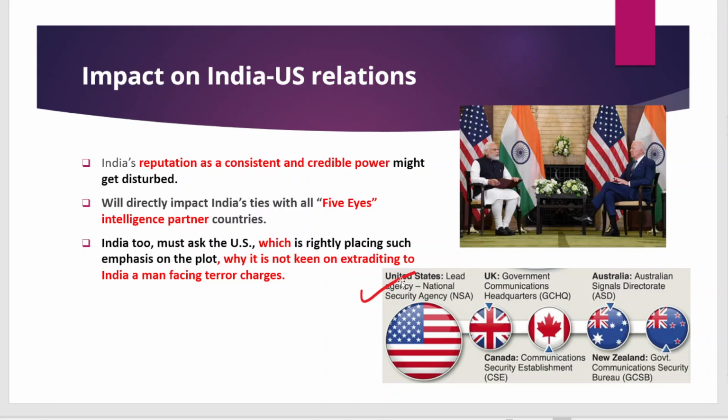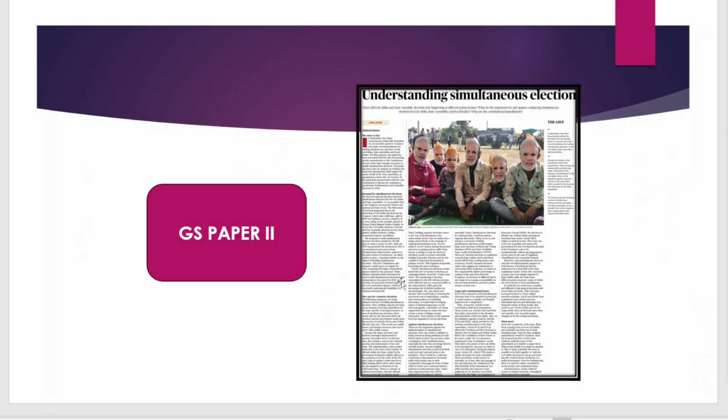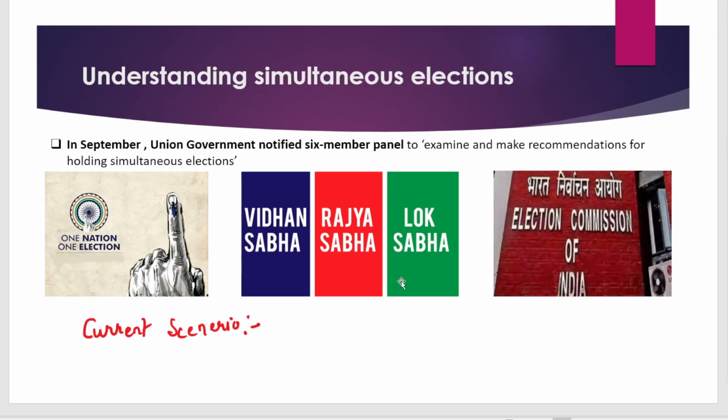Now we are shifting to the next article, which is related to simultaneous elections. To understand simultaneous elections, we have discussed lots of articles. In simple terms, simultaneous election means one nation, one election. Okay, and that means the Lok Sabha election and the state legislative elections should be held simultaneously, that is, at the same time.